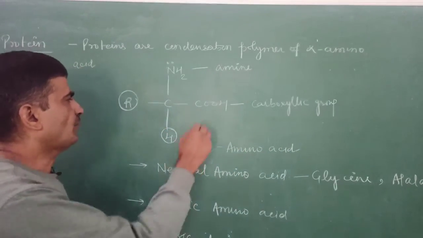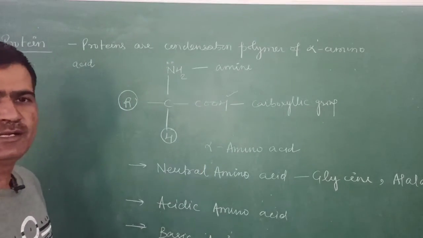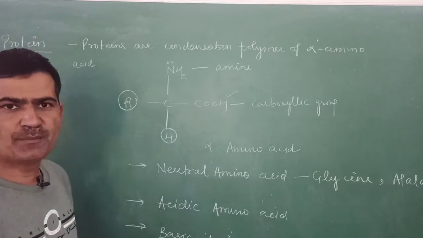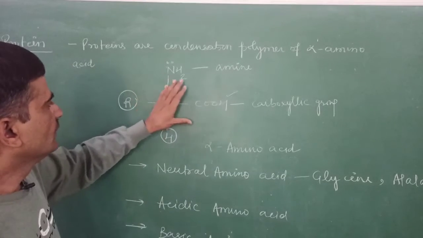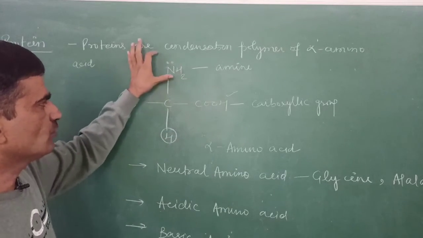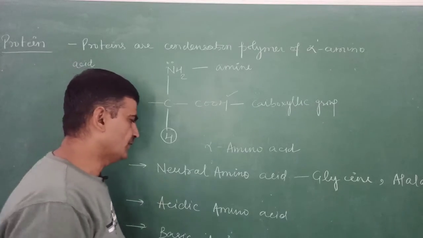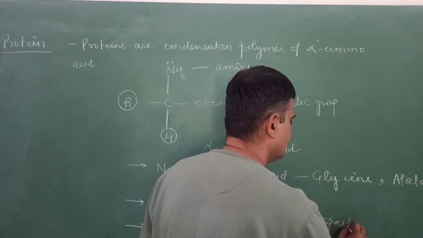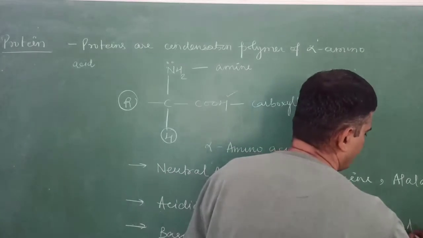And if the number of carboxylic groups is more than that of the amino group, it means if there is one carboxylic group and one amino group, it is neutral; but if there are two carboxylic groups and one amino group, then it is acidic in nature. The examples of acidic amino acid are aspartic acid and glutamic acid.